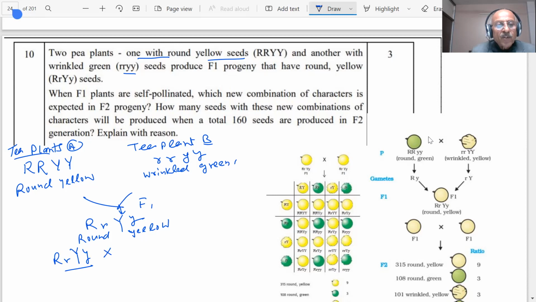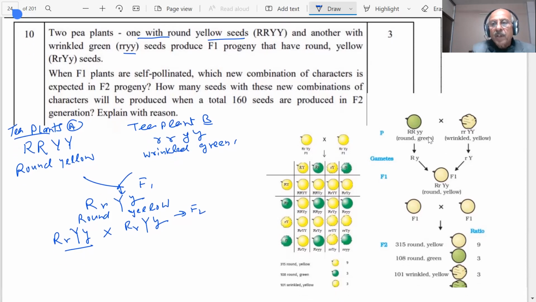Now you will do the self-pollination, RrYy and RrYy. Self-pollinated, which new combination of characters is expected in F2 progeny? So when you produce F2, what will happen? This is an example of self-pollination, students. And if you see in the NCERT book, we have shown here what is happening.